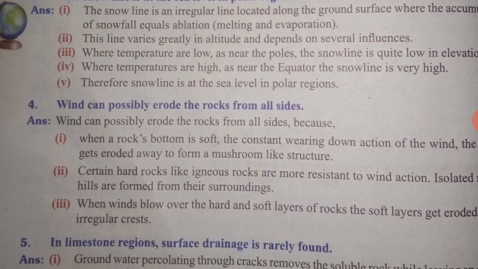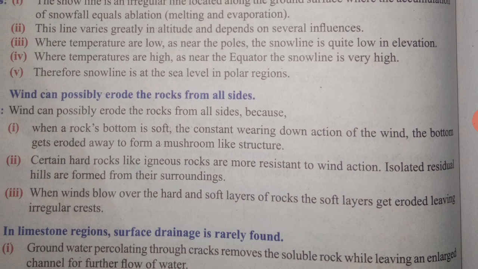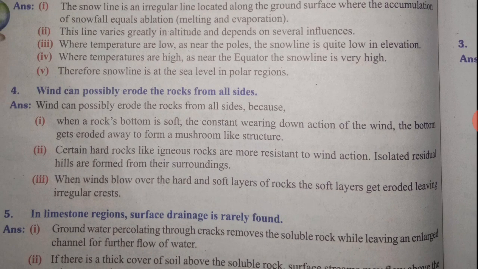Your fourth question, wind can possibly erode the rocks from all sides. Wind can possibly erode the rocks from all sides because when a rock's bottom is soft, through the constant wearing down action of the wind, the bottom gets eroded away to form a mushroom-like structure.